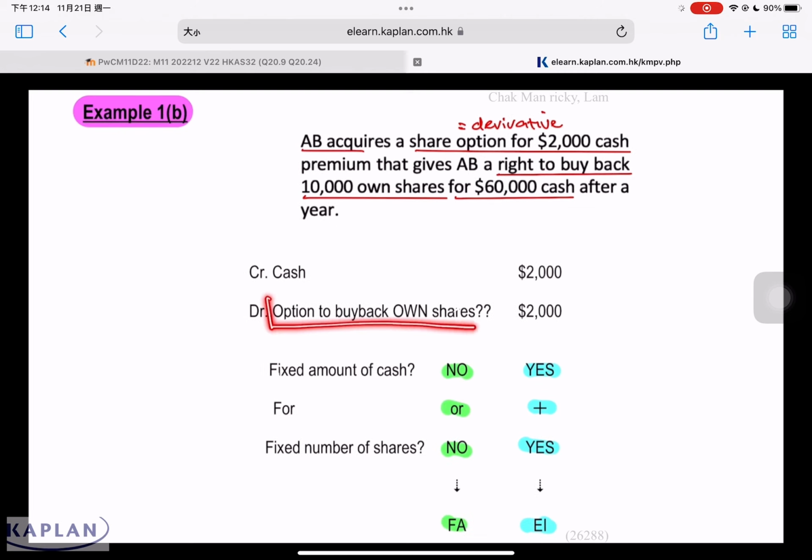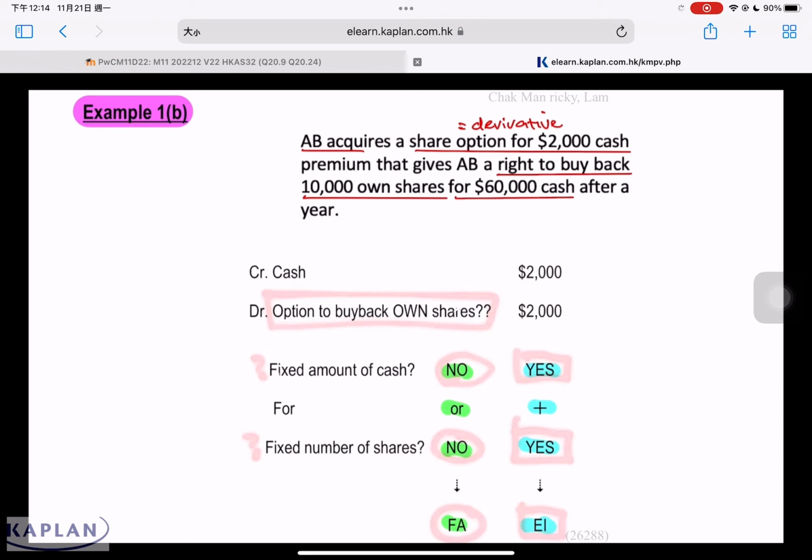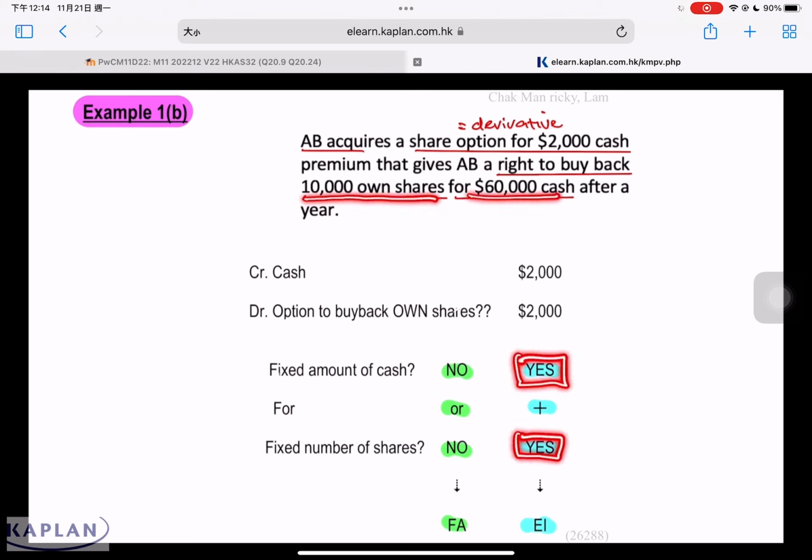Again, when a contract involves the settlement of your own share, that is derivative in nature, or an option contract is derivative in nature, when this contract is settled, does it involve a fixed amount of cash for a fixed number of shares? Is it fixed for fixed? If it's fixed for fixed, then this is an equity instrument. If it's other than fixed for fixed, then it's a financial asset. In this case, when AB exercises options, AB needs to buy back 10,000 shares for $60,000 cash. So it's a fixed amount of cash for a fixed number of shares. Then this contract is an equity instrument.